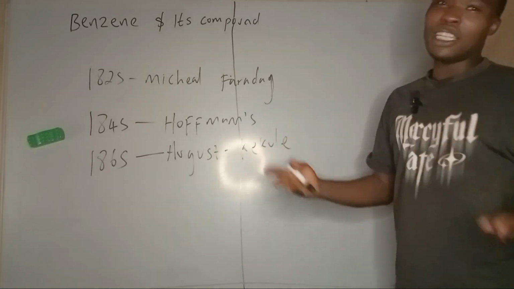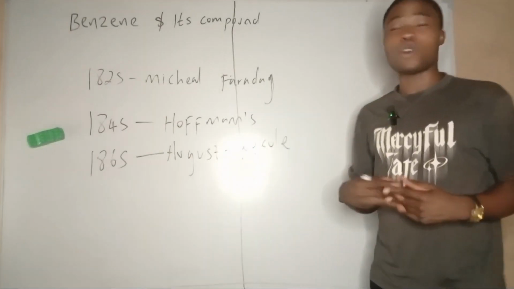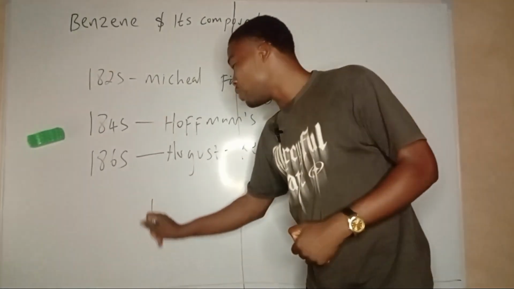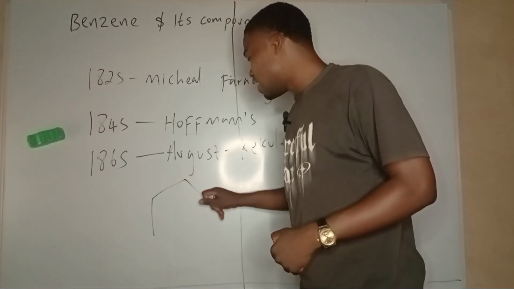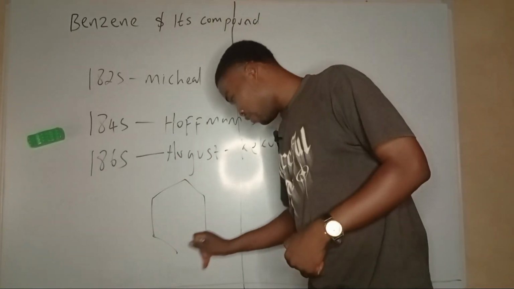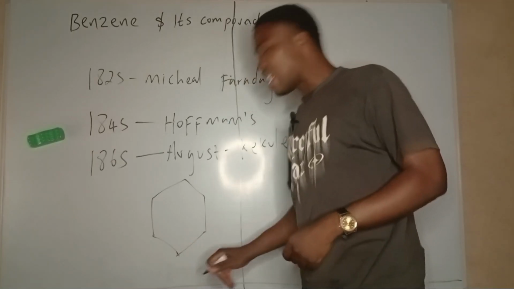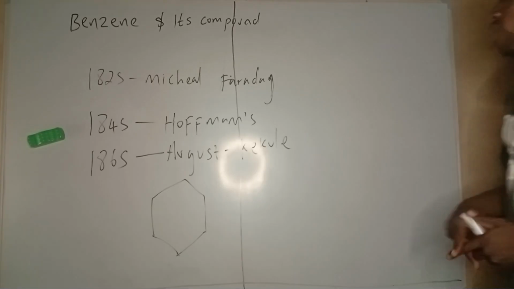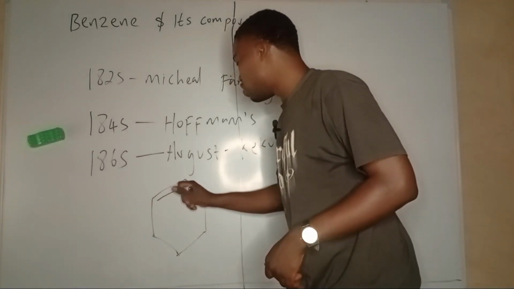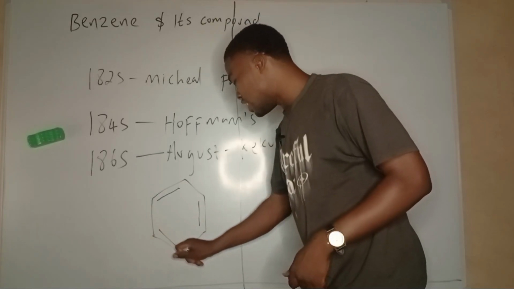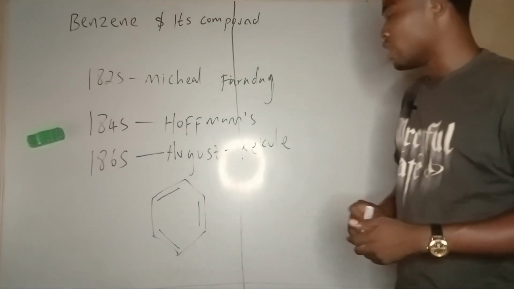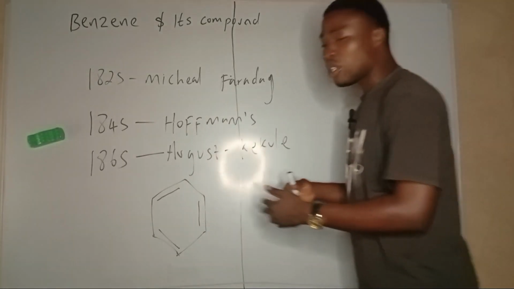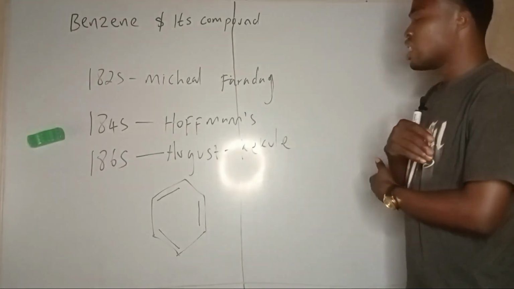Kekule, in his story, said he saw the structure of benzene in his dream as a snake in which the head was touching its tail, arranged like this. So Kekule said, this is the structure of benzene. Funny, from a dream. Though he did some experiments that proved this very correct.